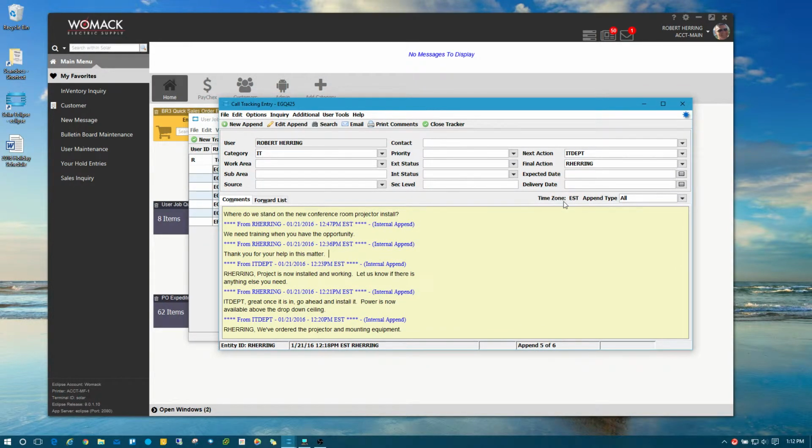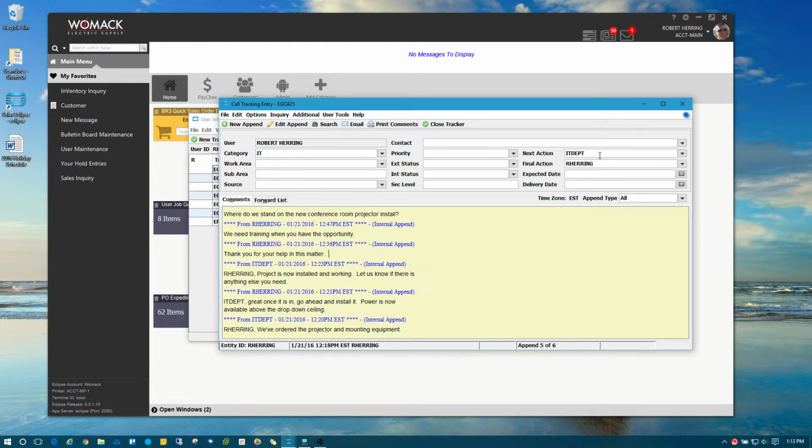Okay? So I'm going to close it, because I'm the final action. I know I made myself the final action, but I'm just doing this for this demo. Typically the final action is always the person that created the call tracking item. So when you create a new call tracking item, by default, your name goes in these two fields.